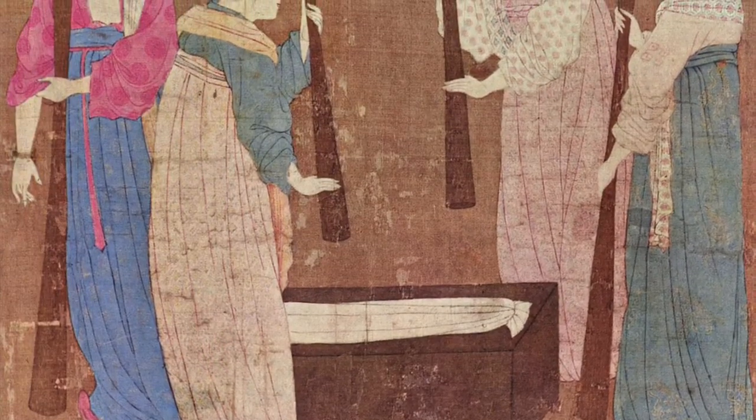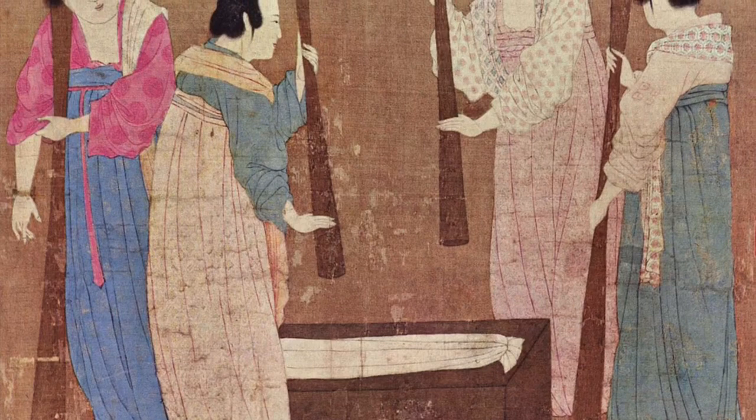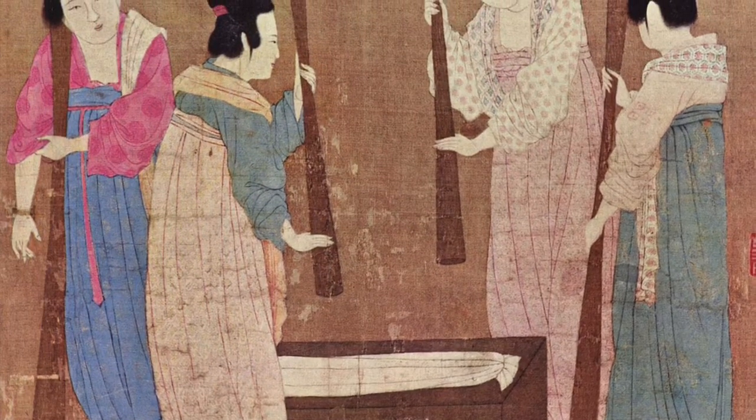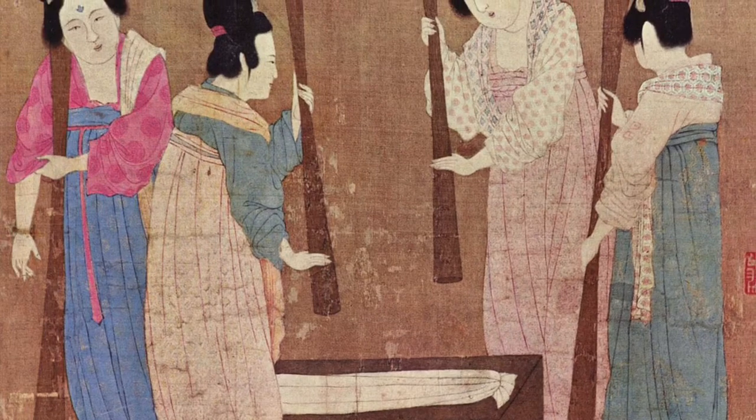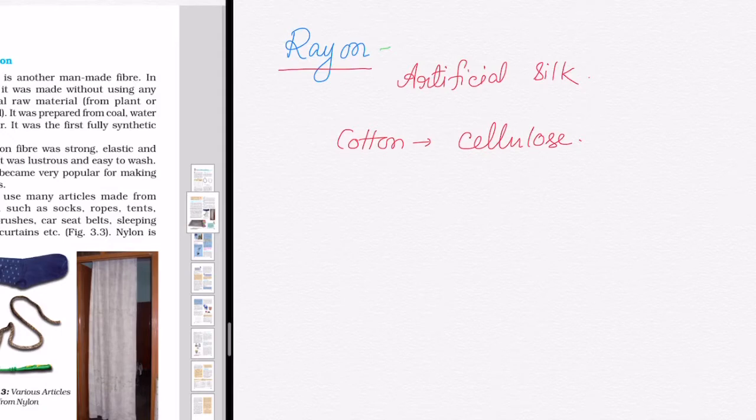China was a maker of silk, and silk, due to its beautiful texture, was fascinating to everybody. But nobody knew the process of making silk because China kept the secret closely guarded. So different countries tried ways to make artificial silk. Finally, they succeeded in making silk by treatment of cotton, and the product that was obtained is called rayon, which looks similar to silk. It is called artificial silk.